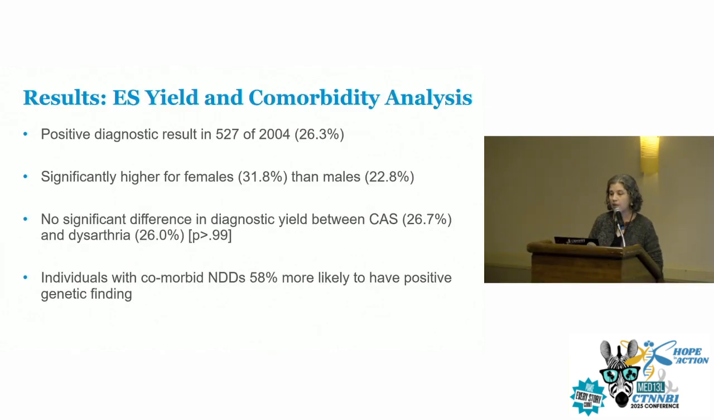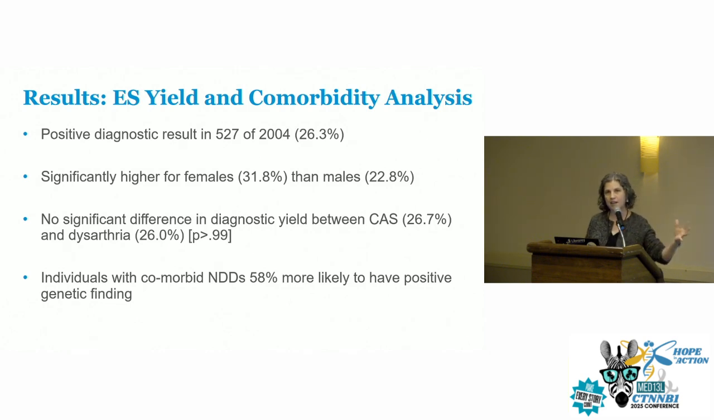So the main results: we had a positive diagnostic result in 26.3% of children, so pretty high yield. It was significantly higher for females than for males. And this isn't unique to motor speech disorders. We find this across a lot of neurodevelopmental difficulties, so we do find a higher yield in females more generally. There wasn't a significant difference in the diagnostic yield between apraxia and dysarthria, and that's kind of interesting.